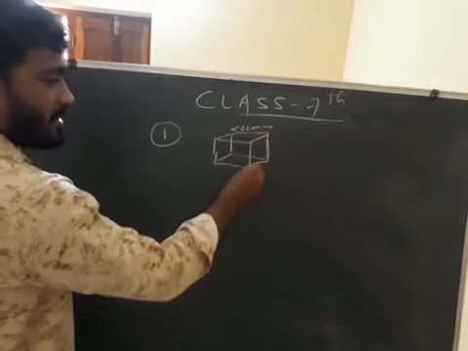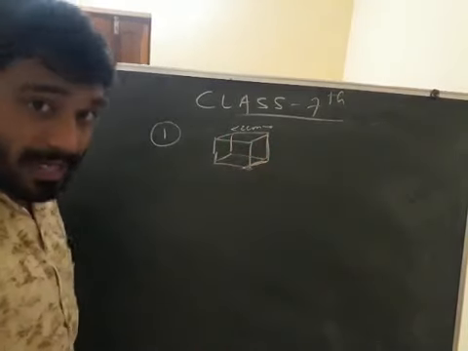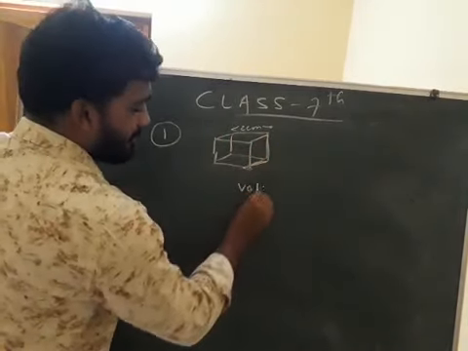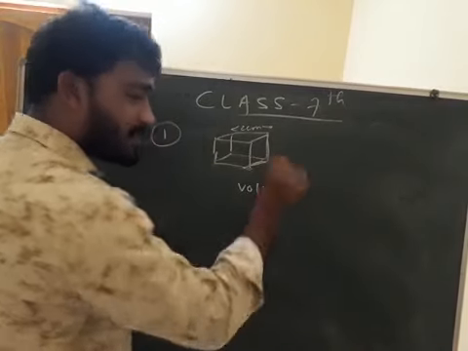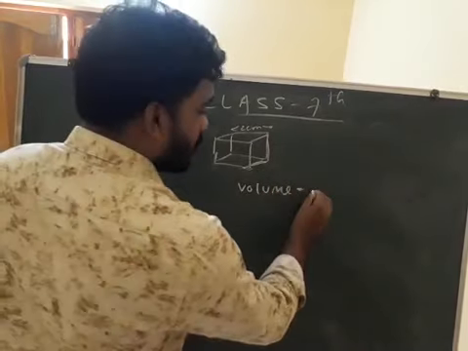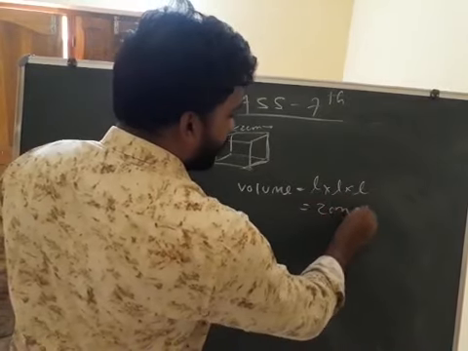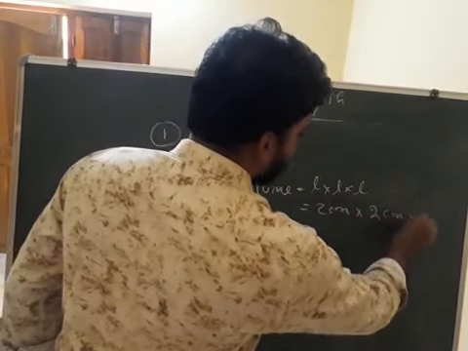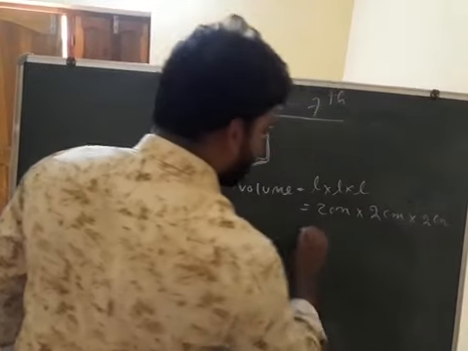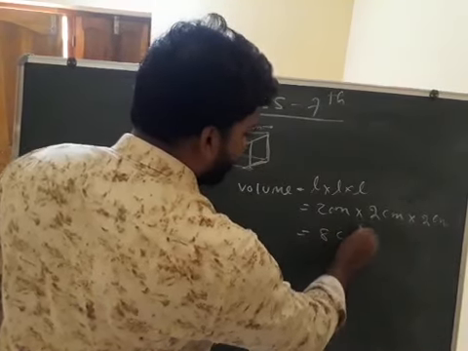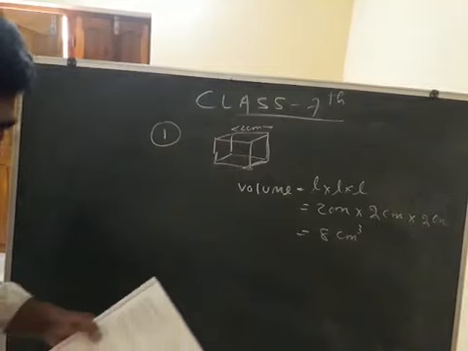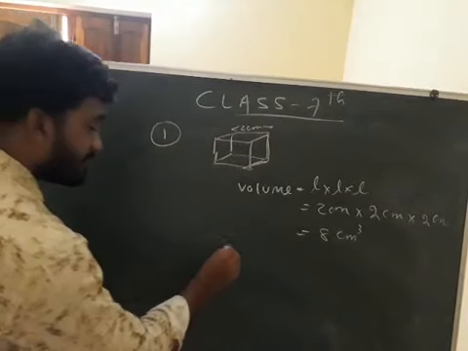You know that in a cube every edge is equal. So what is the volume? Volume of a cube is equal to side into side into side. So L into L into L means 2 centimeter into 2 centimeter into 2 centimeter is equal to 8 centimeter cube. Volume got. Now what is given? Density.